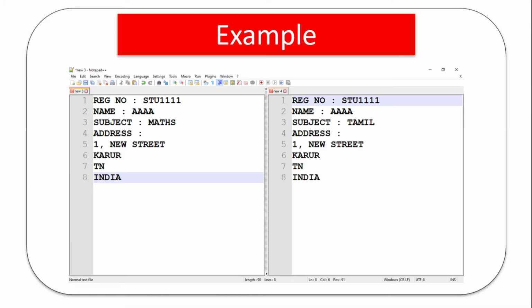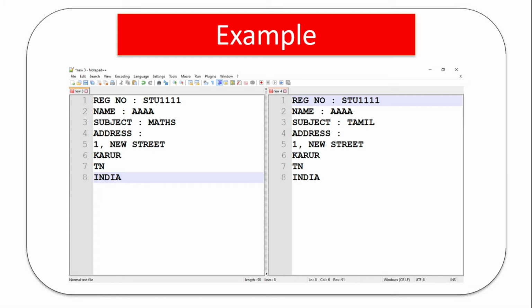Integrity. Now imagine a scenario. The student has changed his home address, so he needs to update the data in both the files. He goes to his maths teacher and informs that he has changed his home address. He needs to update here. So he has updated his address in the maths file and he went home. He was about to update his address in the Tamil file also, but only the next day.